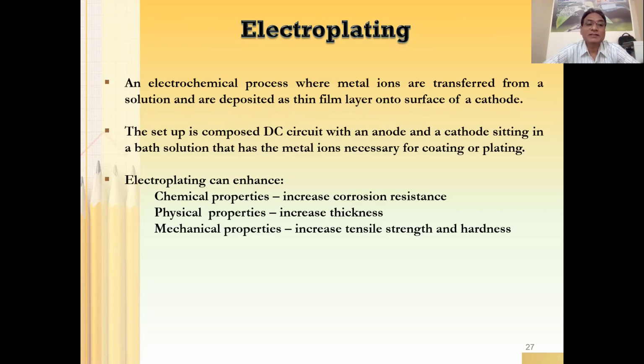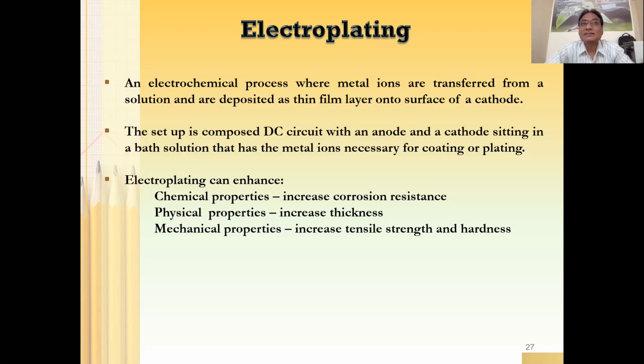What is electroplating? It is an electrochemical process where the metal ions are transferred from the solution and are deposited as a thin layer onto the surface of the cathode. Okay, so what does it mean? It means that this is a simple electrochemical process where metal ions are transferred from solution. So metal ions are going to be there in solution.